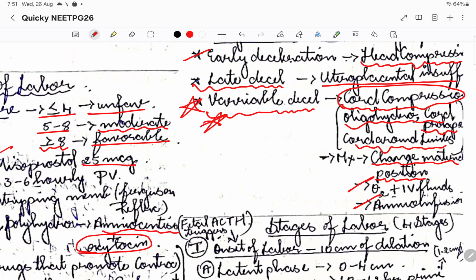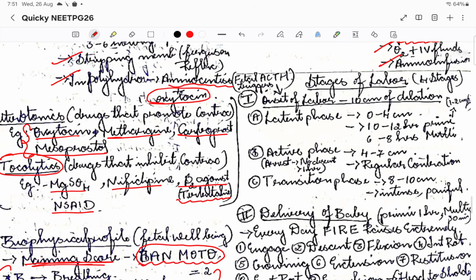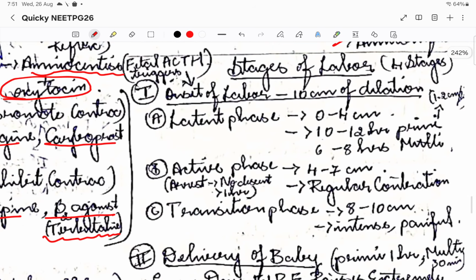Now we'll go for the specifics of labor, that is the stages of labor. The first stage is basically the onset of labor to 10 centimeter. There are 3 stages of labor.